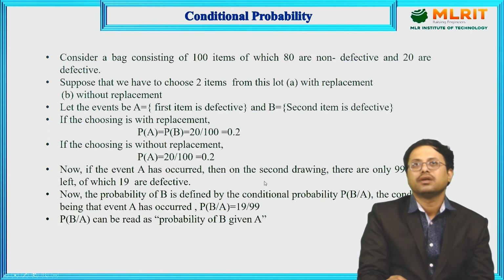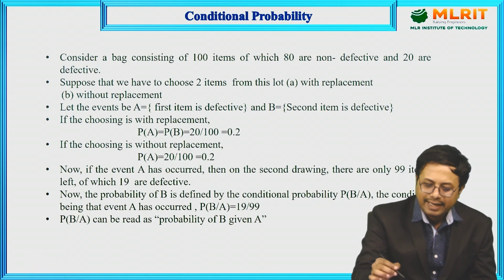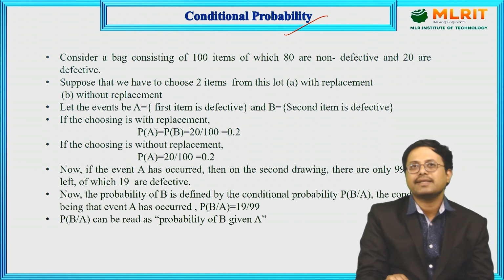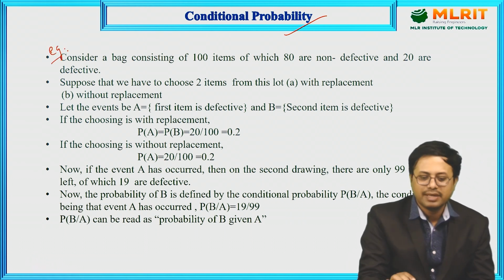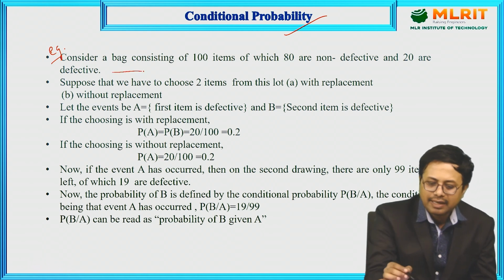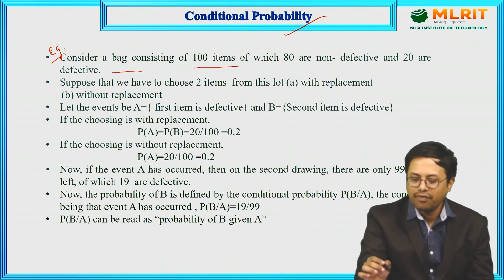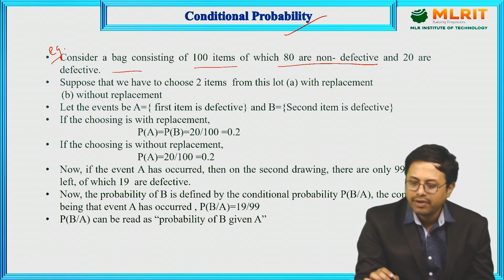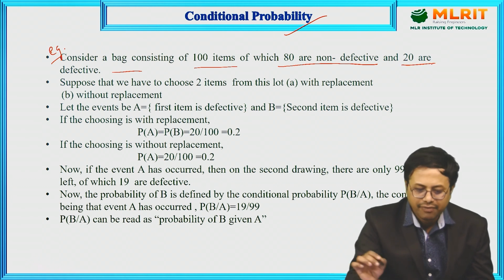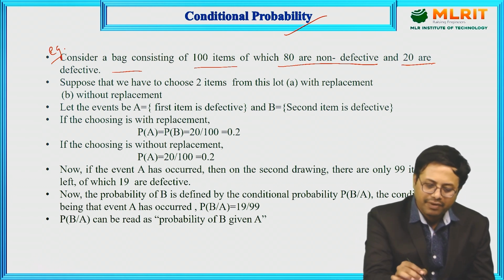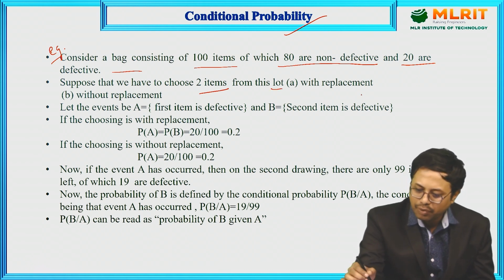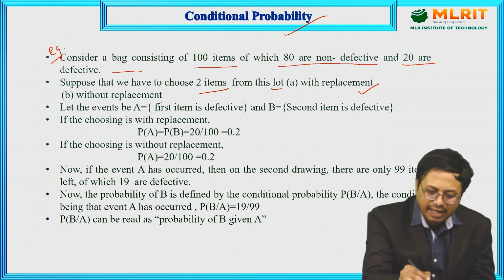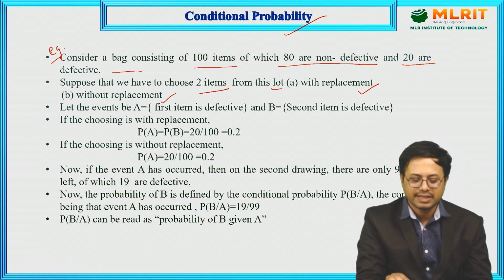Now next, we are going to discuss conditional probability. We will discuss it with an example. Consider a bag consisting of 100 items, of which 80 are non-defective and 20 are defective. Suppose that we pick only 2 items from this lot. You are having 2 conditions: I am taking an example with replacement and without replacement. Two conditions we are going to do.